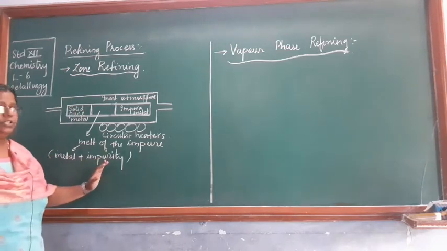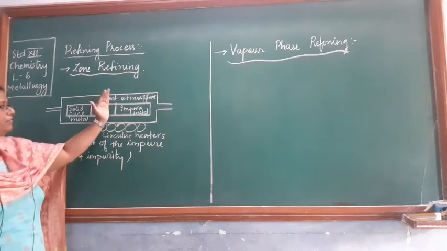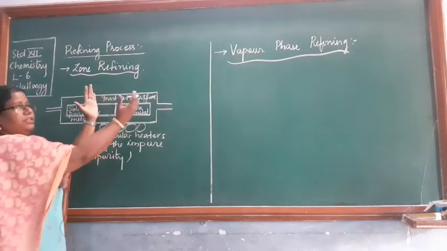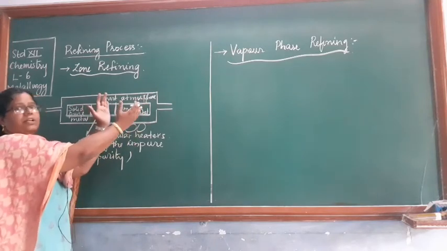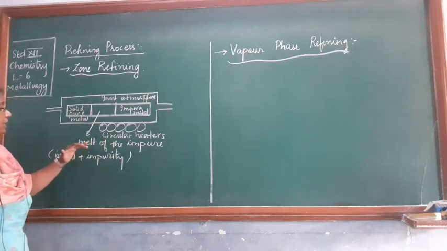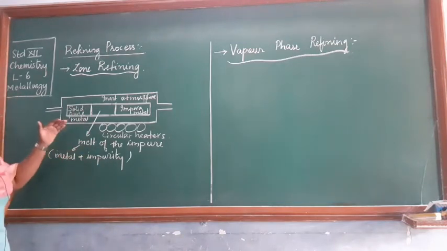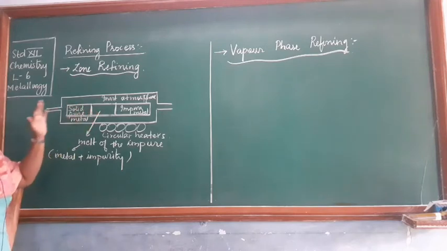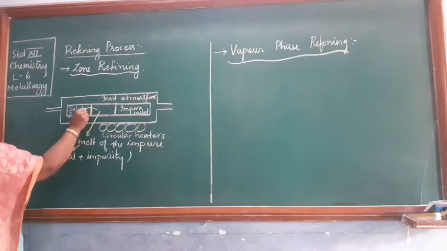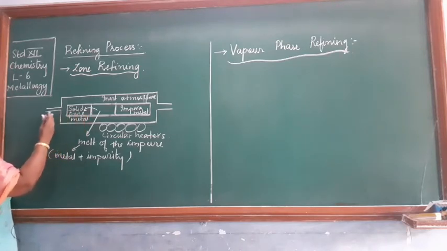So have you understood this? Zone refining is this method. You have taken impure metal. Circular heaters are converting the impure metal into liquid. Now in the liquid you have metal and impurity. The solubility of the metal in that melt is less, so it will get converted to solid form and pure metal is collected.